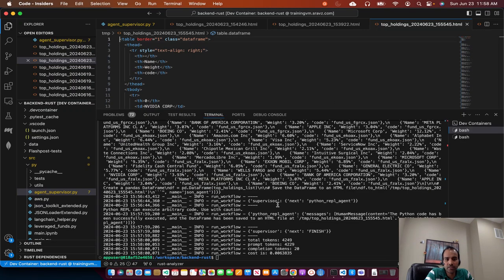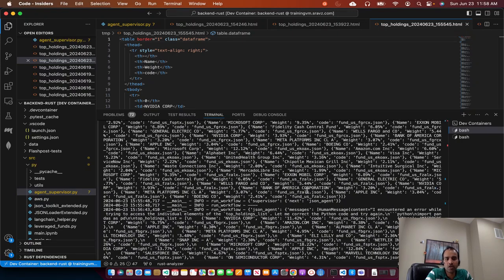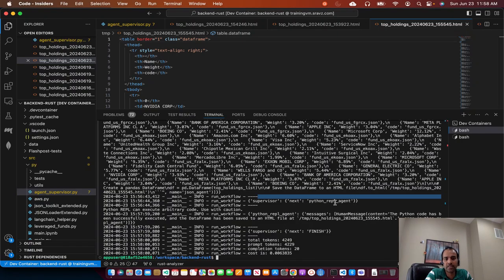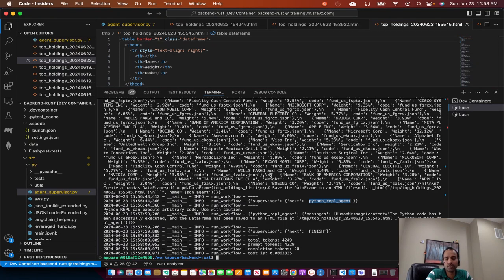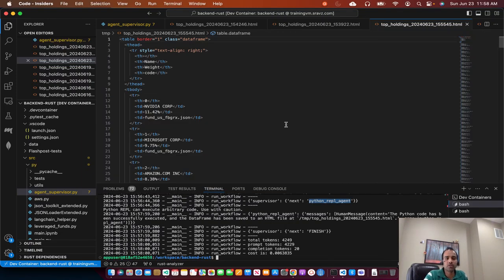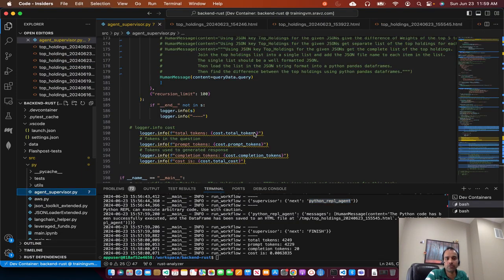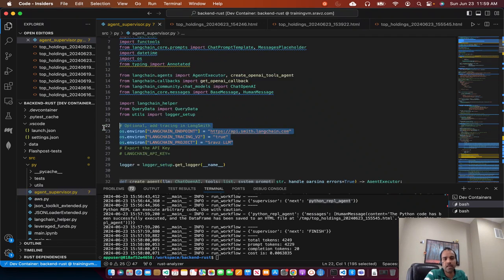You see the supervisor calls the agent, the agent calls back the supervisor, then the supervisor calls the next one in the chain. So following the flow through the logs is difficult. That's why we can use LangSmith to see the LangChain graph. To enable LangSmith, we just have to export some variables like this: the LangSmith endpoint, LangSmith tracing API v2 set to true. If you set it to true, LangSmith will receive the logs from our Python code, and then the LangChain project, etc. And this key you get from LangSmith.